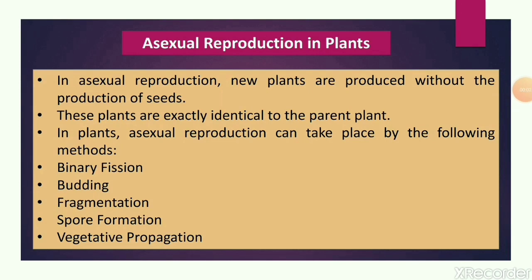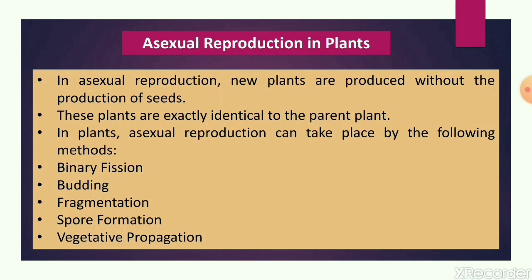Now students, we will see asexual reproduction in plants. As we know, in asexual reproduction new plants are produced without the formation of seeds. Seeds are not produced in asexual reproduction, and the plants produced by asexual reproduction are also not produced from seeds. There is no concept of seeds in asexual reproduction, because only one parent is needed.